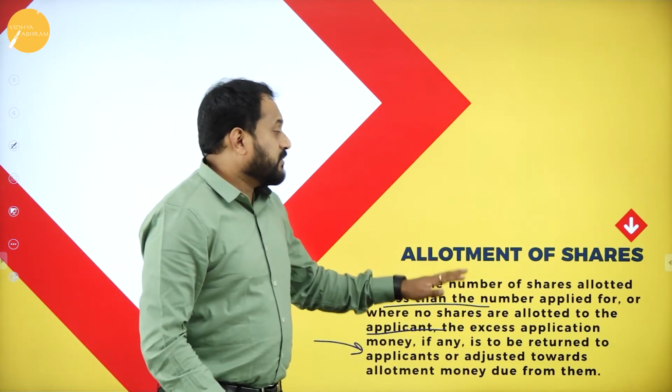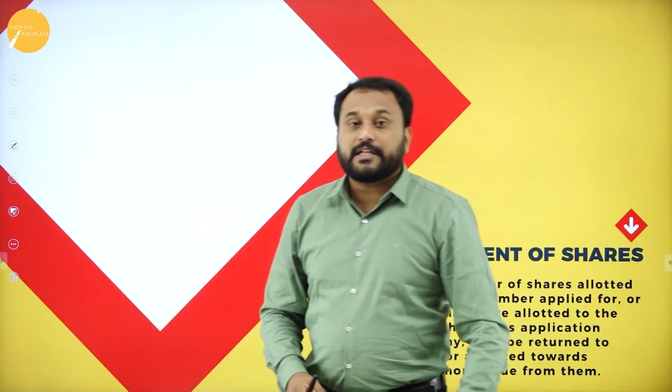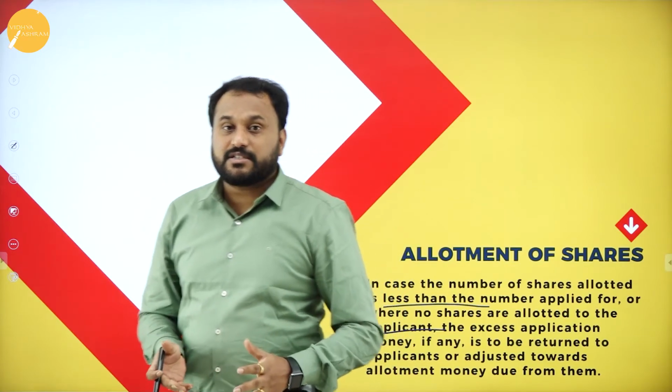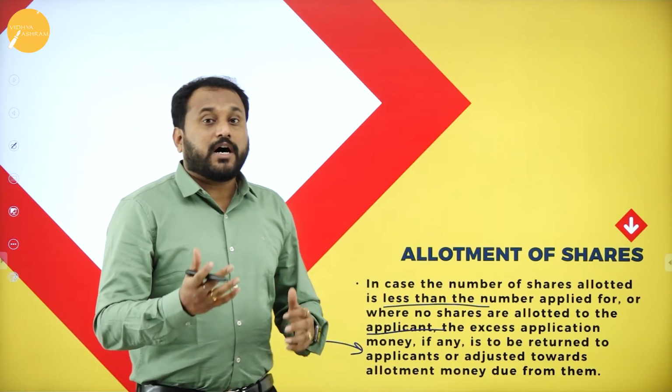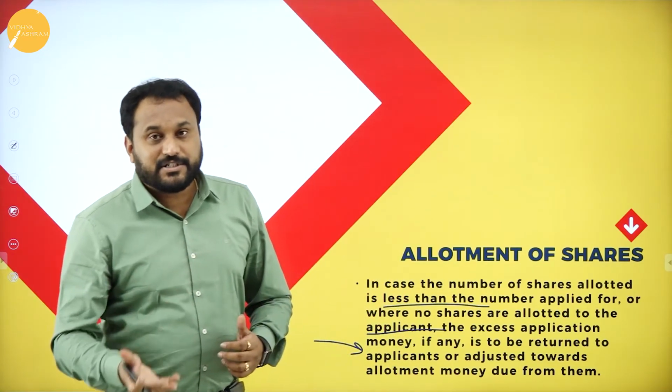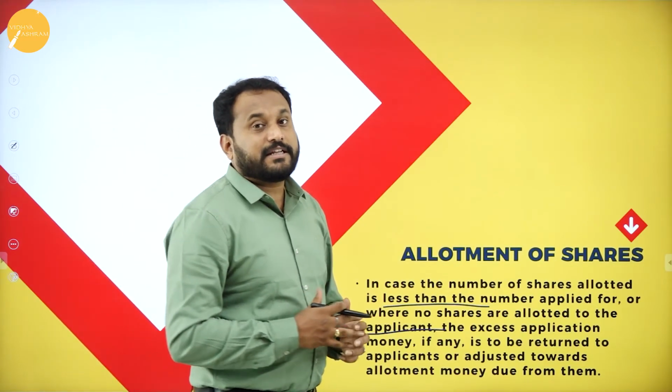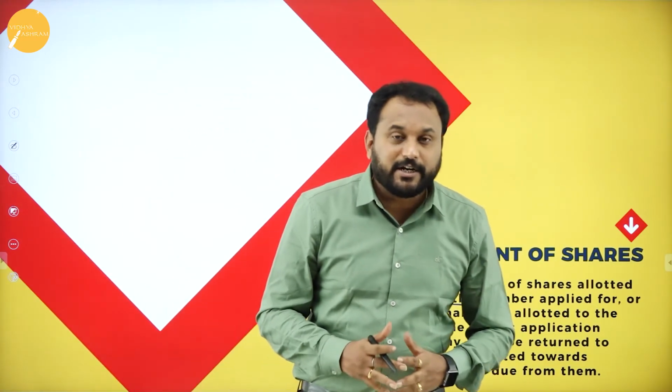That means you need to have a proper allotment strategy, right? Now, whether you have more shares or less applicants, or more applicants, less shares, whenever there is excess, you are supposed to be very careful. When the money is being given to you from the shareholders, you need to also allot the shares to the